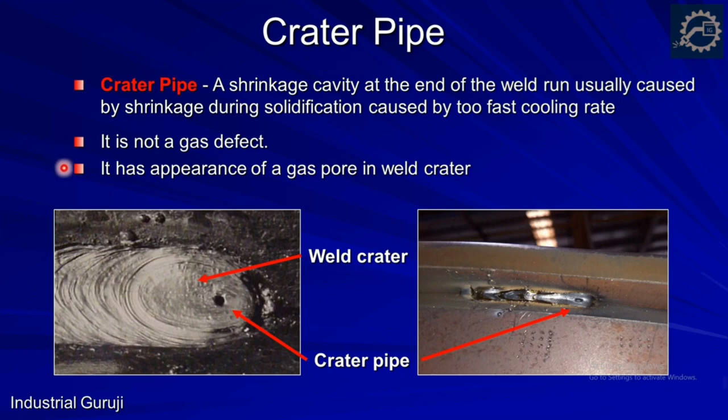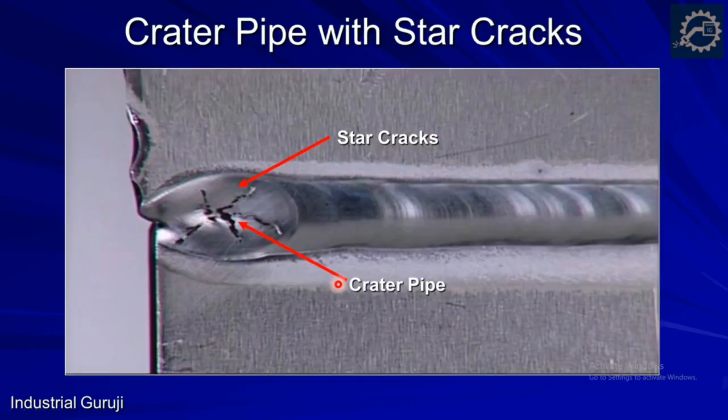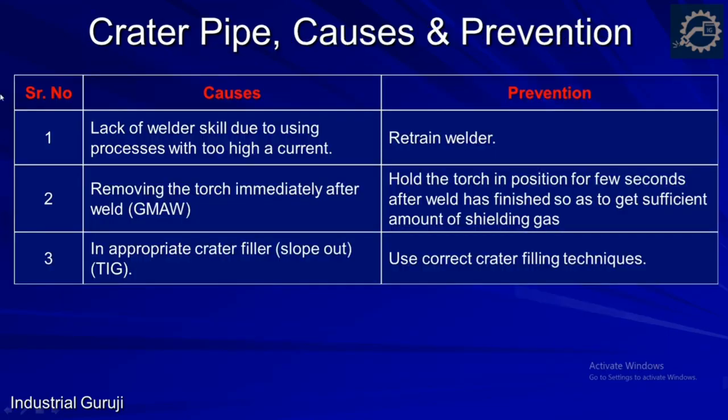It has the appearance of a gas pore in the weld crater. Here in the figure you can clearly see a gas pore in the weld crater. It is nothing but a crater pipe. Sometimes this crater pipe is associated with star cracks, as shown here. These are nothing but the result of fast cooling. So always maintain a slow cooling rate to avoid this defect. Now let's understand its causes and the preventive actions taken to avoid crater pipe.